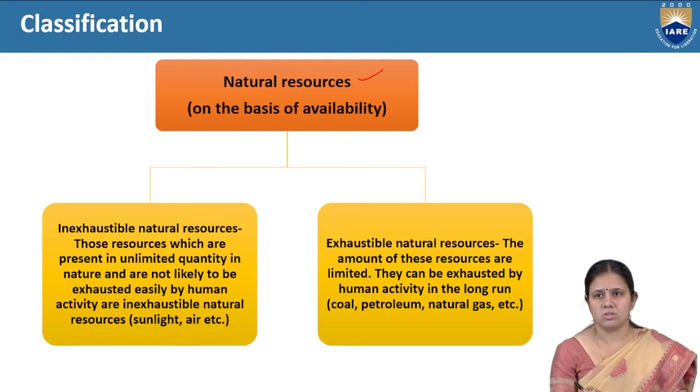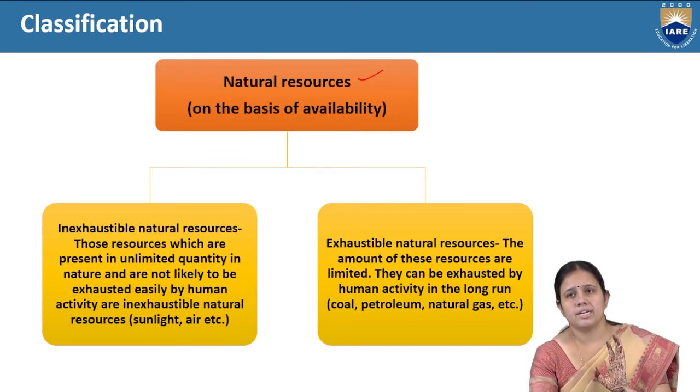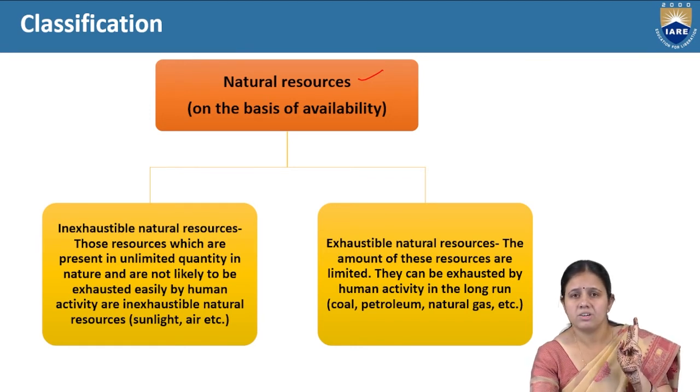Now exhaustible resources are those which are limited and can be exhausted by human use and activity. Examples are coal, petroleum, and natural gas. If we keep using petroleum and natural gas, after some years they are going to be exhausted. But if you use sunlight, it is never going to vanish. So in this slide we are dividing natural resources on the basis of availability into two types: inexhaustible and exhaustible.